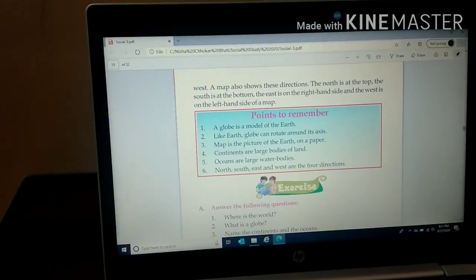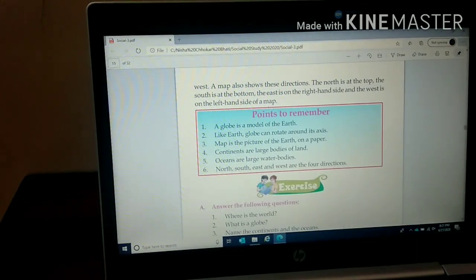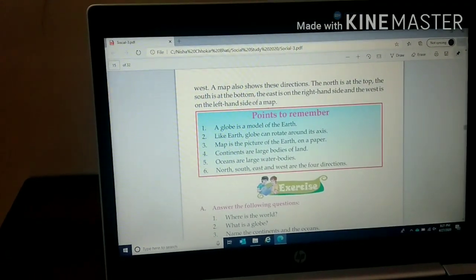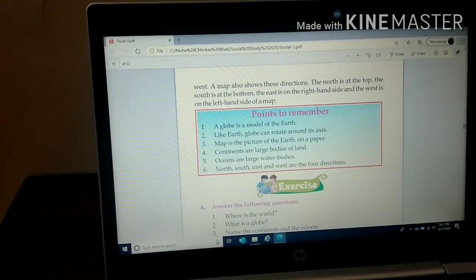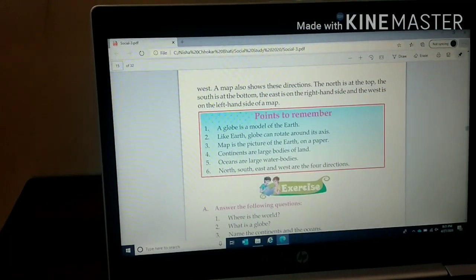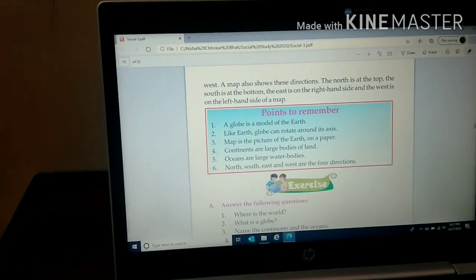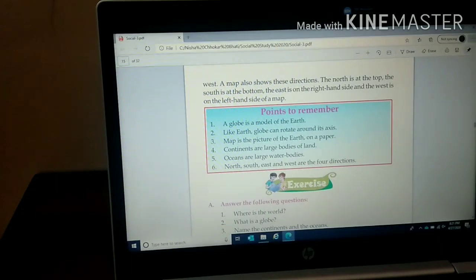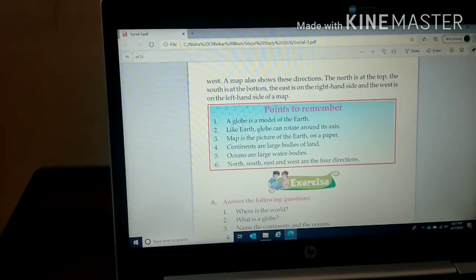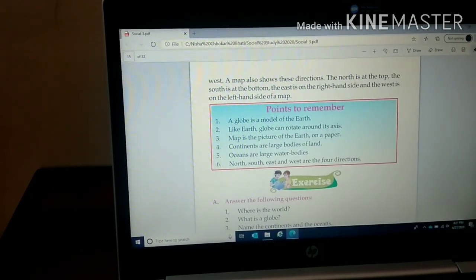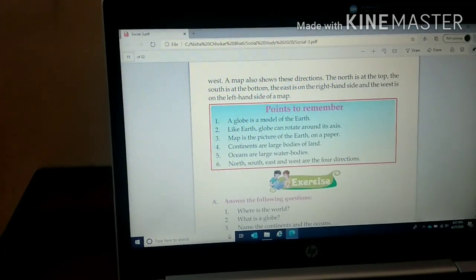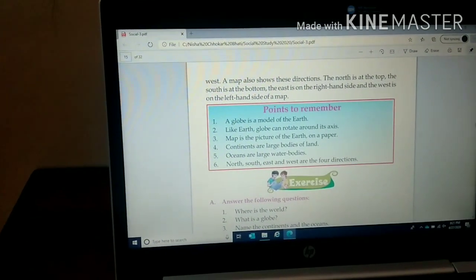Now there are some points to remember. What is a globe? A globe is a small model of the earth. Like earth, globe can rotate around its axis. Map is the picture of the earth on a paper. Continents are large bodies of land. Oceans are large water bodies. North, south, east and west are the 4 main directions.